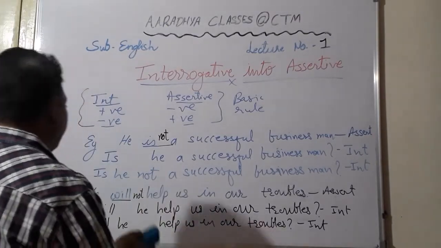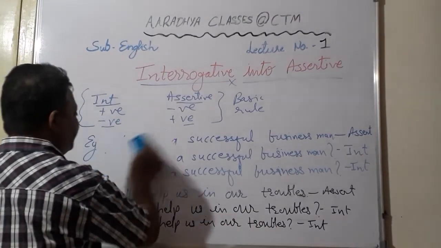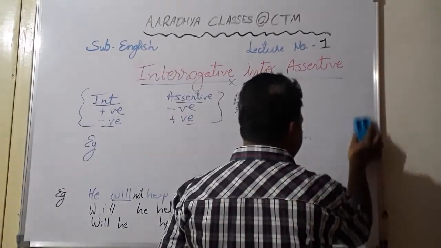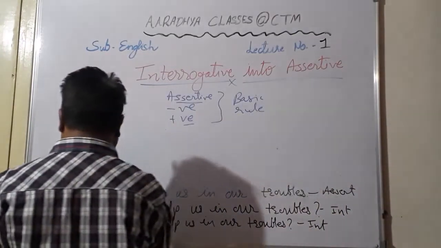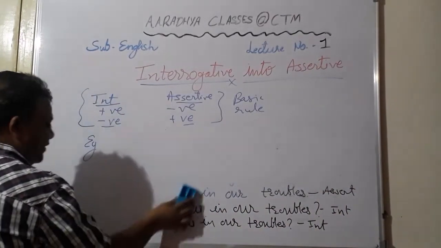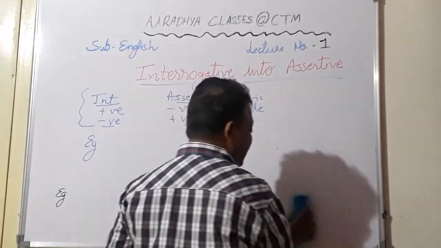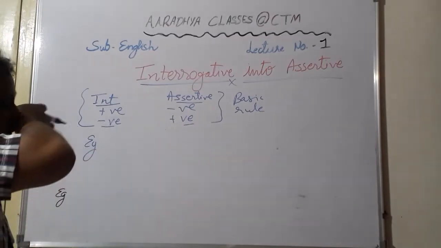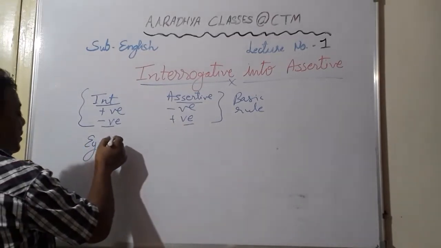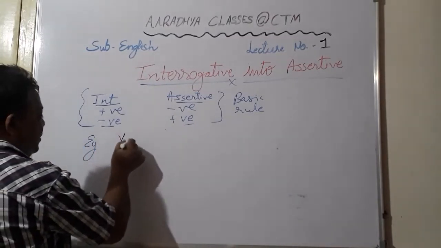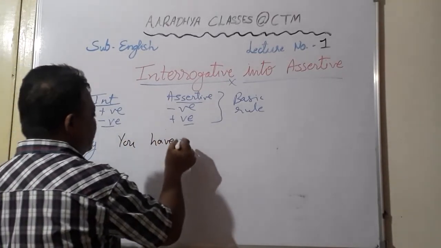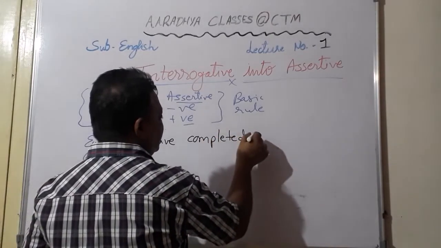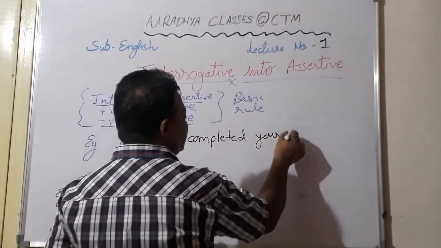Similarly, if an example of perfect tense or continuous tense is given, then also it is quite easy. If any other auxiliary is taken, then also students, it is very easy, because all these helping verbs are given in the sentence. For example, if you take the example of perfect tense: you have completed your projects.